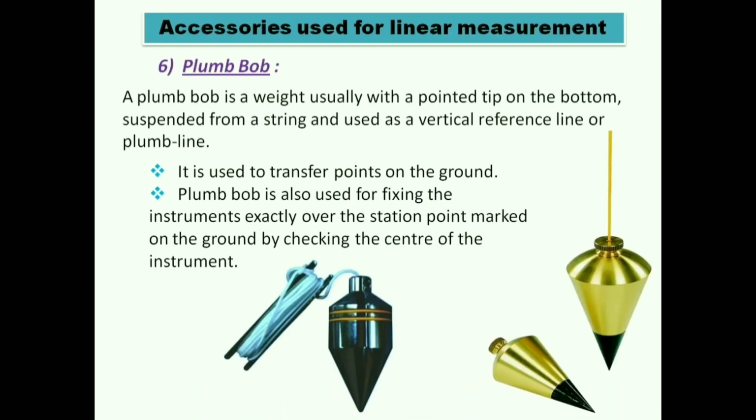And last accessories is plumb bob. A plumb bob is a weight, usually with a pointed tip on the bottom, suspended from a string and used as a vertical reference line or plumb line. Here we can see this is the plumb bob and it is used to transfer points on the ground. Last point, plumb bob is also used for fixing the instruments exactly over the station point marked on the ground by checking the center of the instrument. So plumb bobs are used for leveling and centering an instrument.